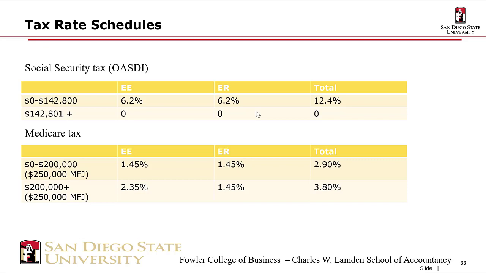So here's another way of looking at those exact same tables. I personally prefer this version of it. It's easier for me to understand because it's set up like the brackets that we looked at before for estate taxes, and it looks more like the income tax brackets as well.